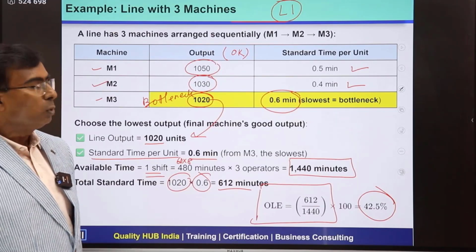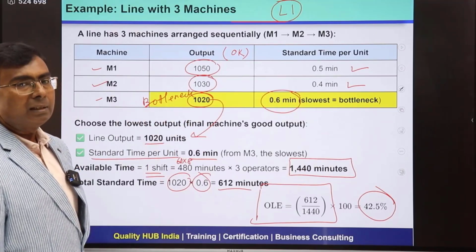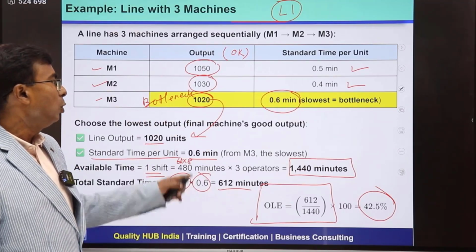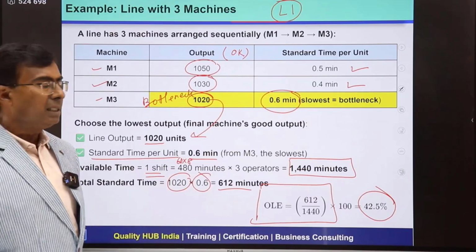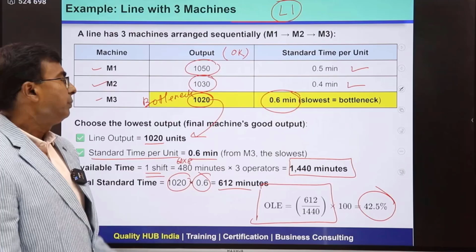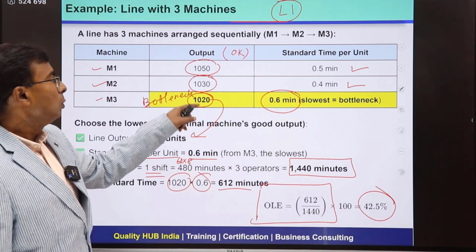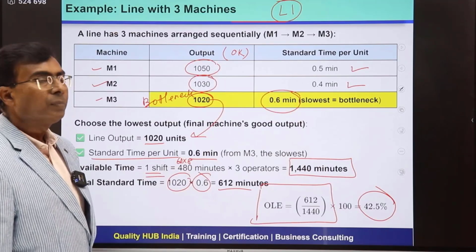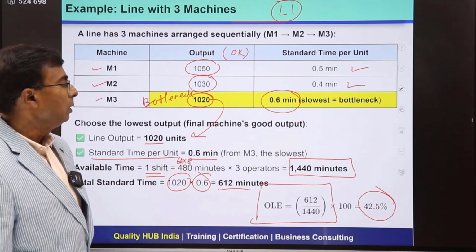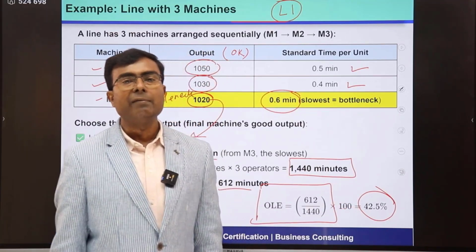So how are we going to improve? We are going to do something over here to debottleneck the bottleneck process. So we are going to improve by maybe line balancing. So there could be multiple approaches. We need to identify the muda or the waste, and we need to eliminate the waste. We need to do the work distribution so that the balancing can be done properly, okay, and overall we are going to focus on improving the overall line efficiency.